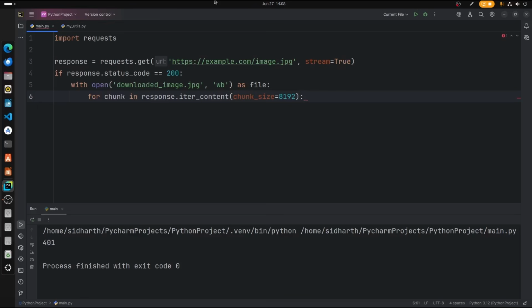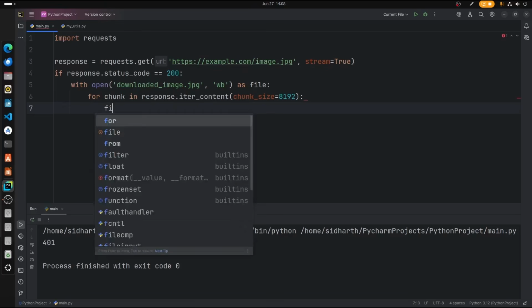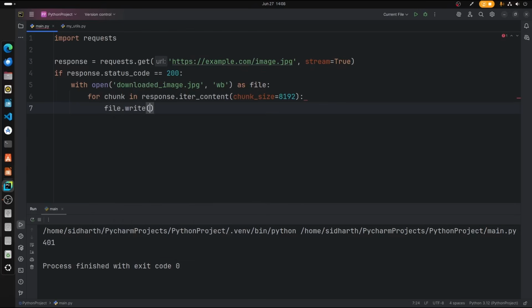We are downloading it as binary, chunk by chunk, like every minute set of data one by one, with a chunk size of 8192, and then we are downloading the entire file in chunks and combining them to make a single file. So file.write, what we are writing is chunk, so we are writing this data to this image file.